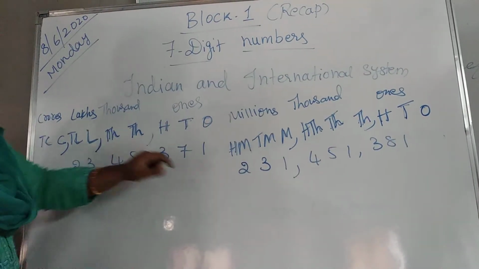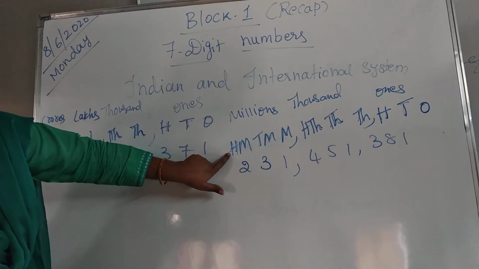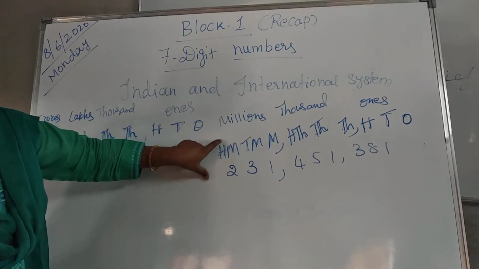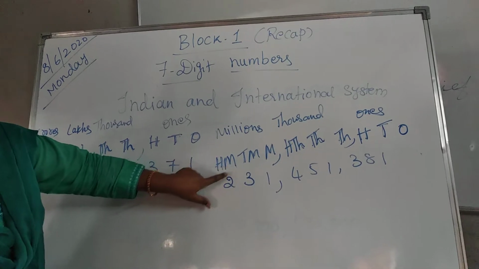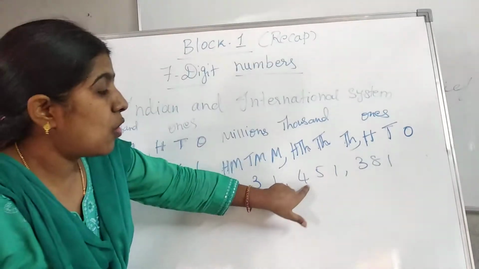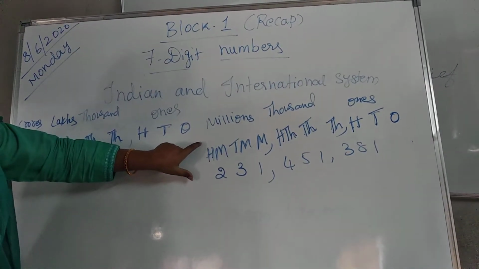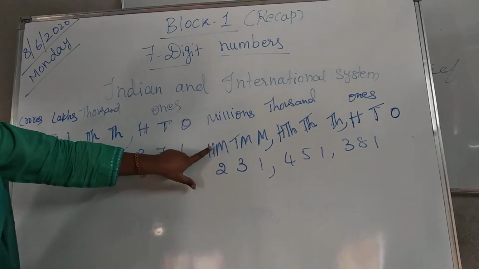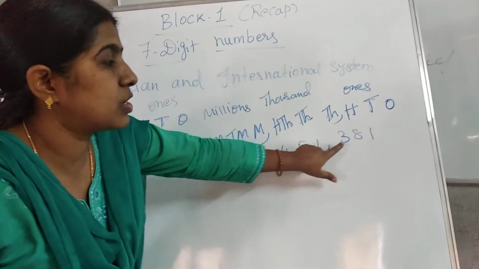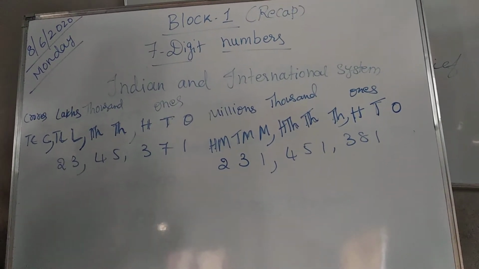Repeat with me. So 231, because it is having 100, no? So 231 millions. Whenever it is in millions, check, 100 millions, no? So that's why we have to write 231 million 451,381. I hope everyone is clear with the international system. Once again I am repeating: 231,451,381. This is about the Indian system and the international system.